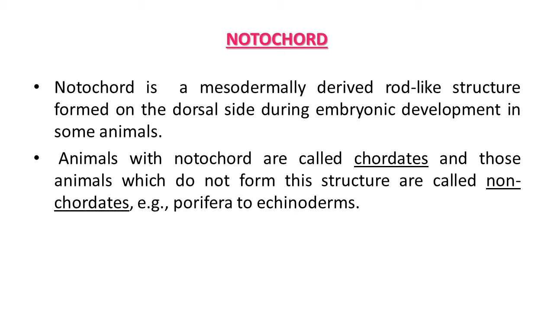Notochord is also one of the important features. Notochord is actually a mesodermally derived rod-like structure formed on the dorsal side during embryonic development in some animals. Animals which have this notochord structure are called chordates, and those animals which do not form this structure are non-chordates. We are going to study all these categories of animals in detail in this chapter. Human beings are also chordates. From Porifera to echinoderms, they are non-chordate animals.